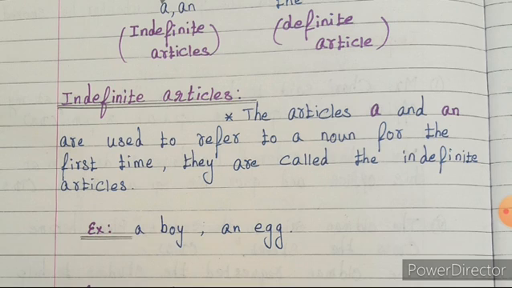When you are pointing out the noun for the first time, we can use this indefinite article either a or an. A boy, an egg. According to this you can mention it.